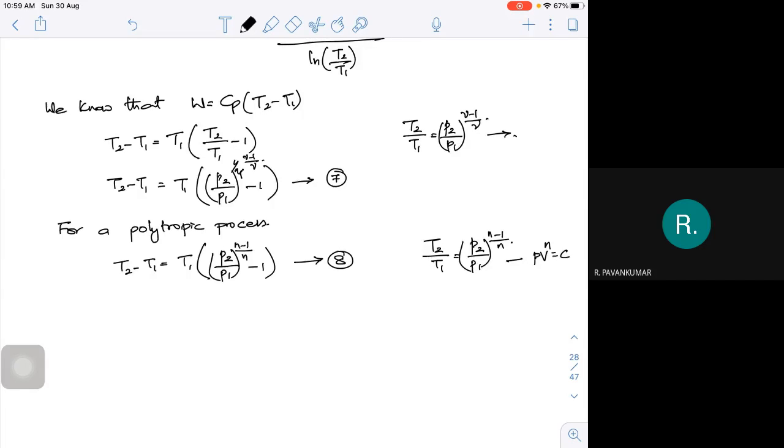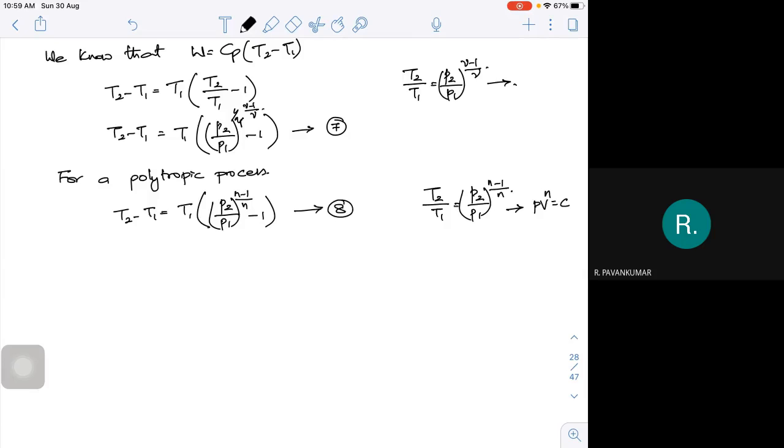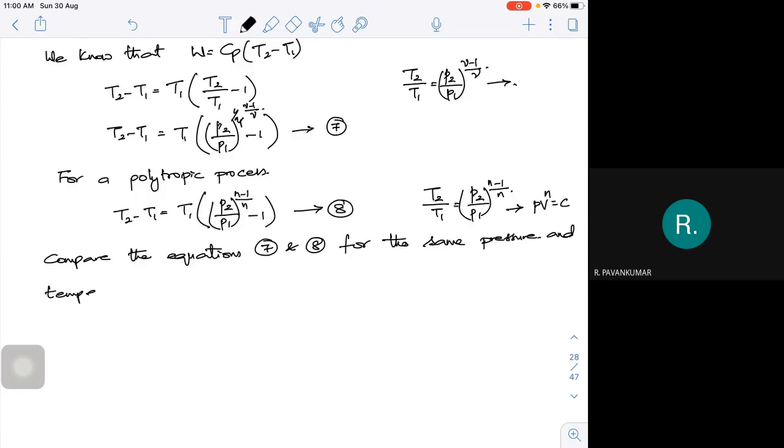Fine. Now, compare the equations 7 and 8, for the same pressure and temperature ratios.